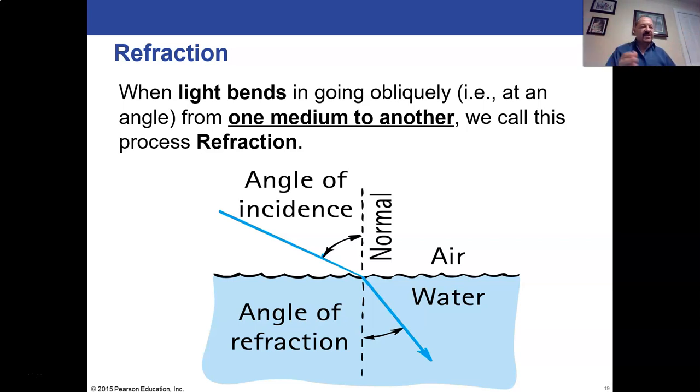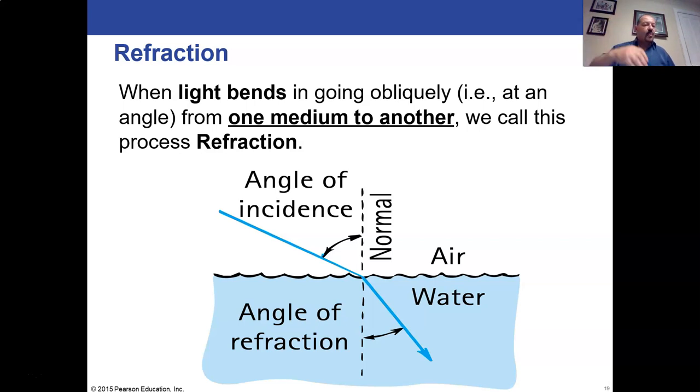In other words, the angle of incidence exactly equals the angle of reflection. But there's another kind of movement of light if the light can go into the second medium. If it's going from one medium to another, there might be some reflection, but you might also have some of the light going into whatever it is.